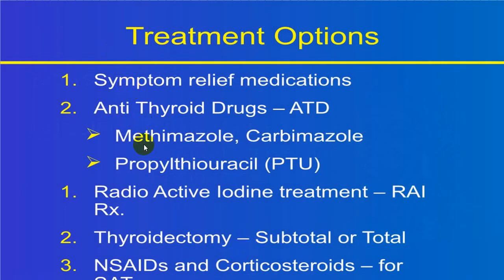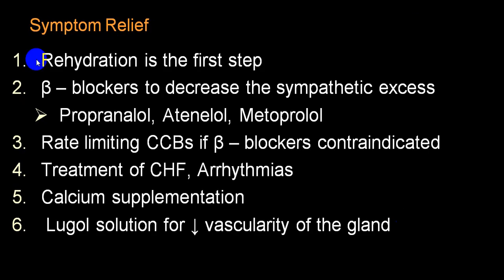So these are the common three modalities which are being utilized. As far as supportive line of treatment, rehydration, because a good number of these patients, because of diarrhea, nausea, vomiting, increased metabolism, are dehydrated. You can use beta blocker, particularly propranolol is very, very effective. For controlling tachyarrhythmias, calcium channel blockers if beta blockers are contraindicated. Treatment of congestive heart failure and treatment of cardiac arrhythmias. Don't use amiodarone. Calcium supplements because of severe osteoporosis and risk of fractures.